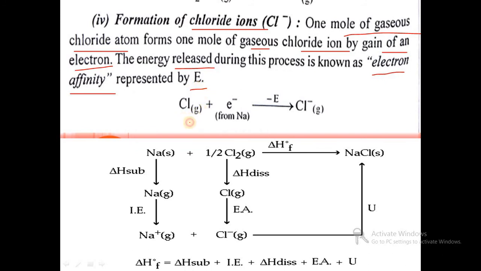Here the chlorine atom gains 1 electron which is coming from sodium, and the energy released is called electron affinity, and we get the respective chloride ion. Chlorine gaseous atom is converted into chloride ion, and the emission of energy is the electron affinity.